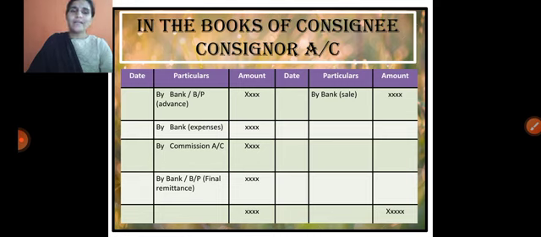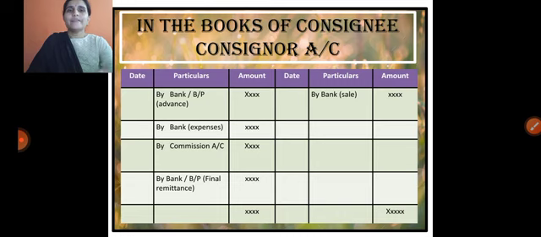This is completely opposite to the consignee's account. Sales we take by bank, or sales we take on the credit side. The entry is bank account debit to consignor's account, that is affected on the credit side.